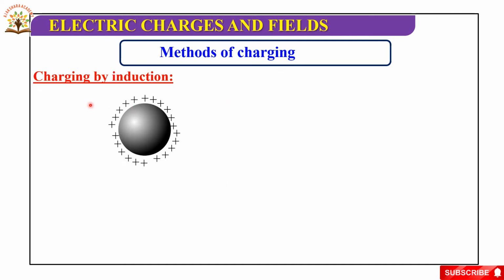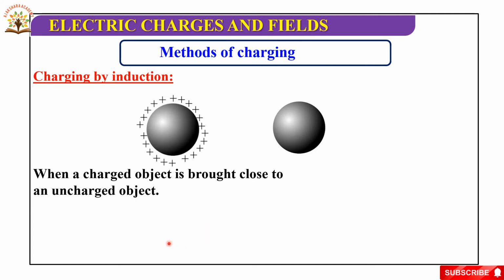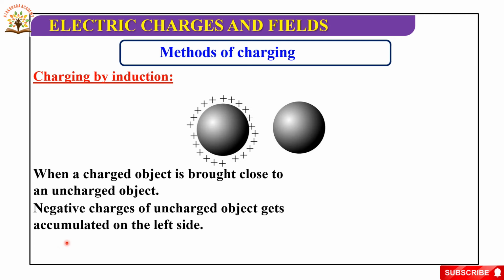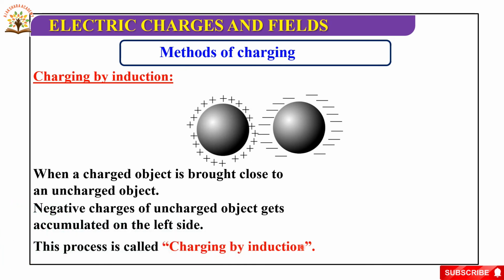Methods of charging. Second one, charging by induction. Now when a charged object is brought close to an uncharged object, so this is the charged object, we are getting close to the uncharged object. Whenever we bring the charged object close to the uncharged object, it acquires charging. So negative charges of the uncharged object get accumulated on the left side. This process is called charging by induction.